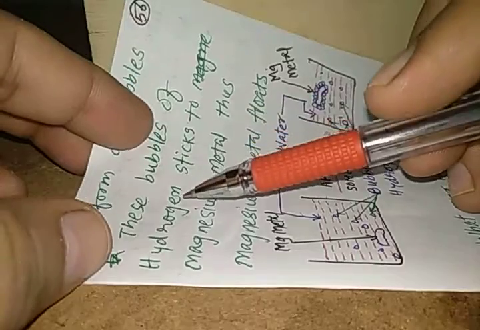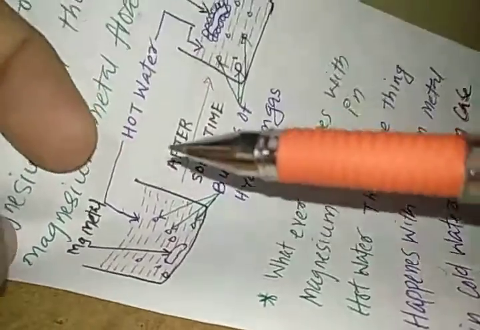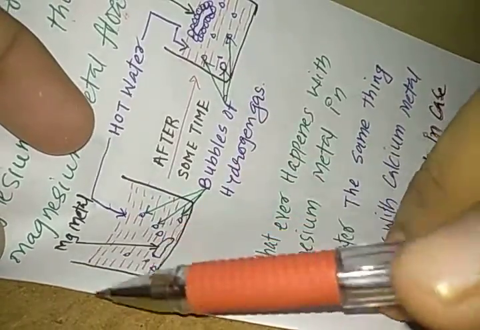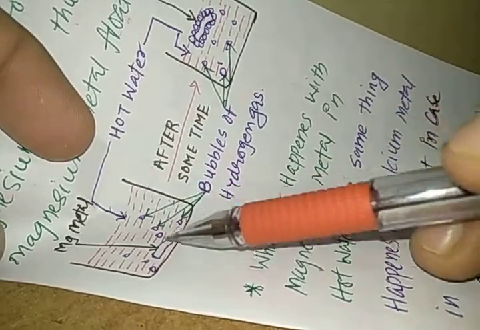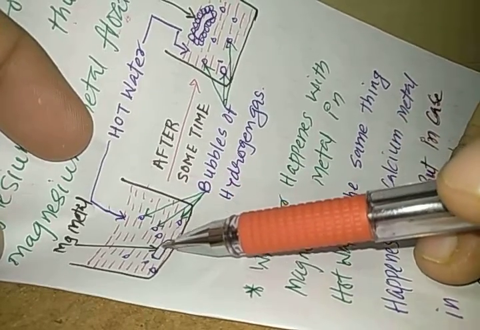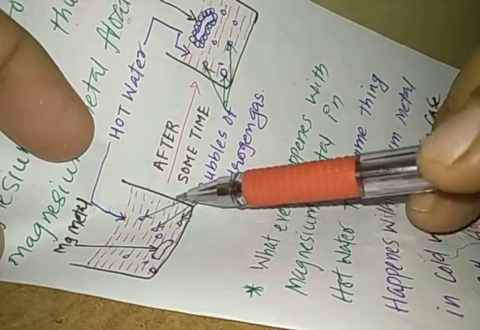These bubbles of hydrogen stick to the magnesium metal. This magnesium metal floats. Remember, this is an important point. So you can understand it with the help of the figure. This is the container. In this container, we have added the magnesium metal. When magnesium metal is added, again, the hydrogen gas starts producing.